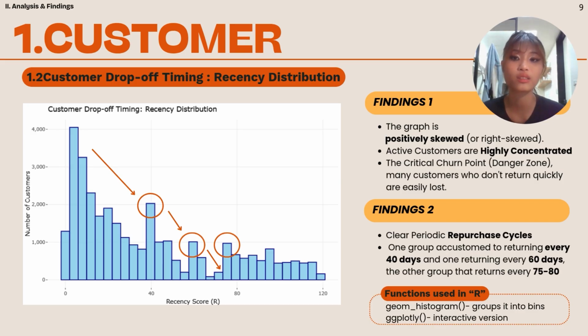Crucially, the decline is not smooth. We can see clear periodic repurchase cycles. Distinct peaks at 40 days, 60 days, and the final one around 80 days. This confirms that groups of customers are accustomed to fixed return periods.